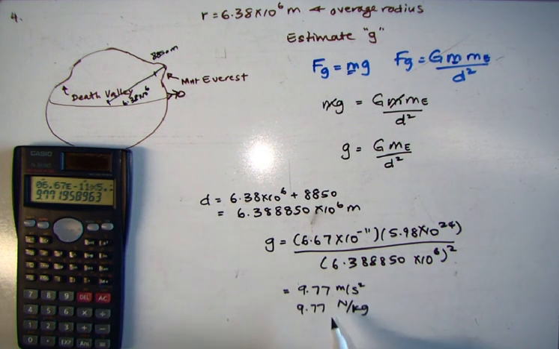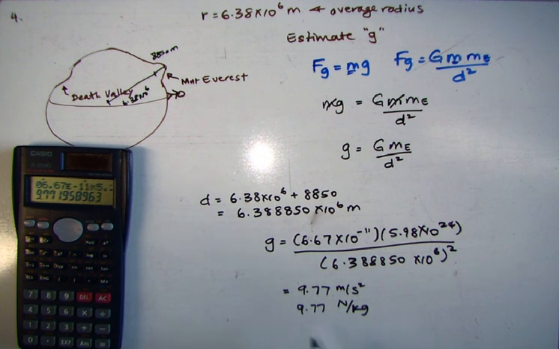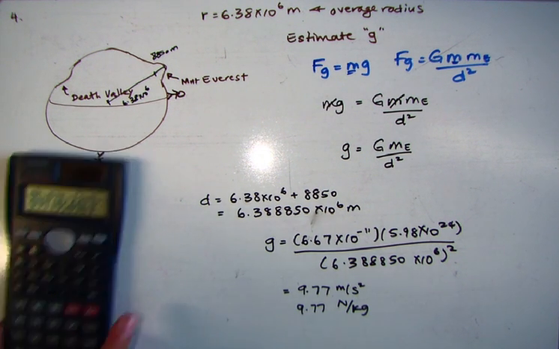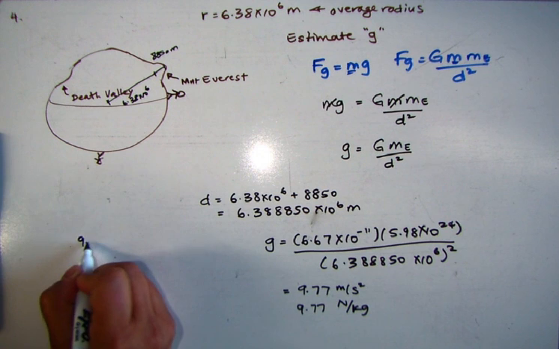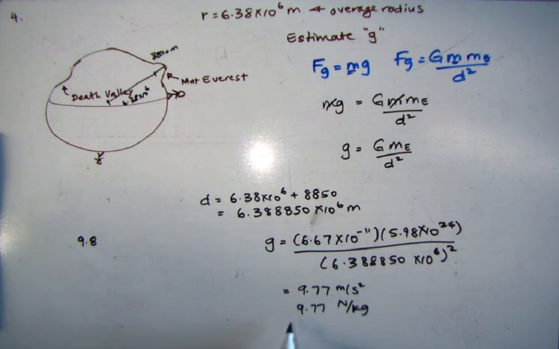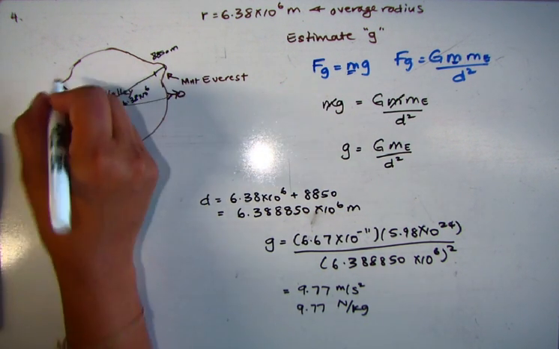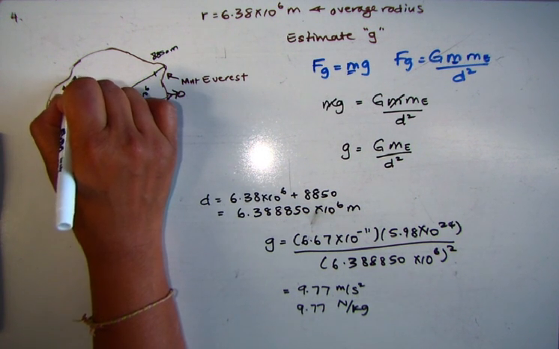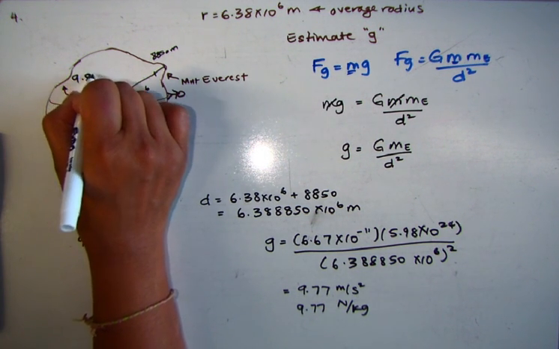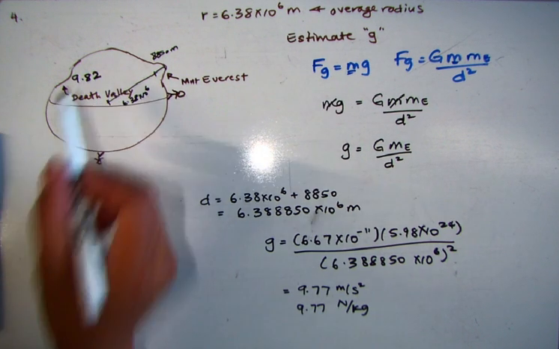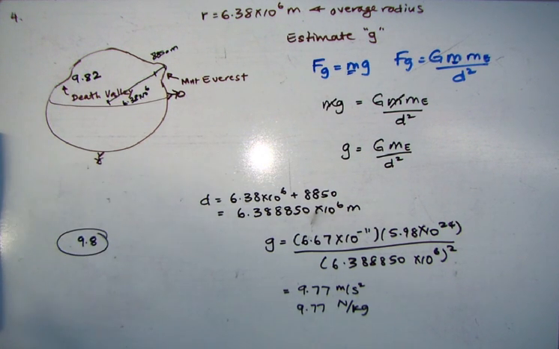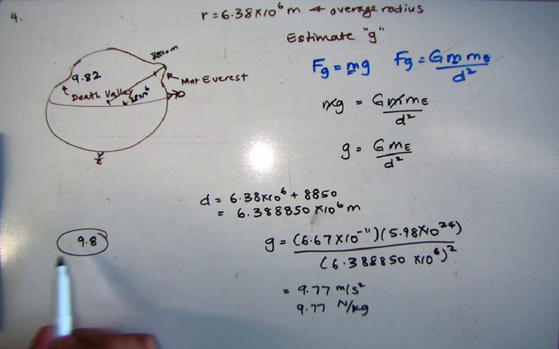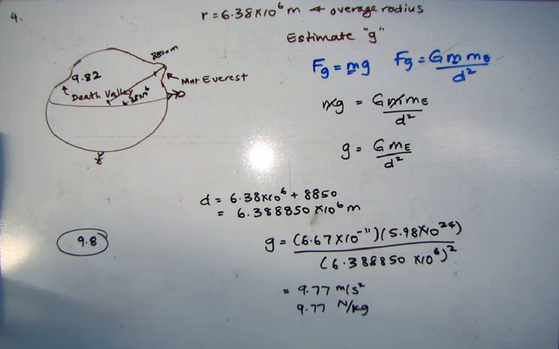The idea here is that we've been using 9.8, and this is 9.77, so it rounds to 9.8. To two significant figures, 9.8 works really well. Obviously, this is 9.77 here. At Death Valley, where you're a little closer, it might be 9.81 or 82, right? But it still rounds to 9.8. So this number that we've been using is a pretty reasonable estimate for anywhere you could find yourself on the surface of the Earth.